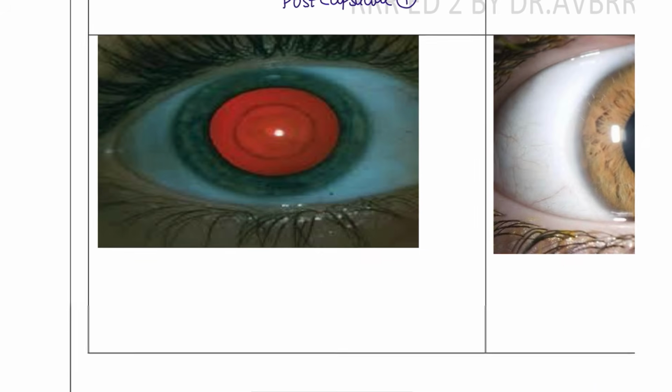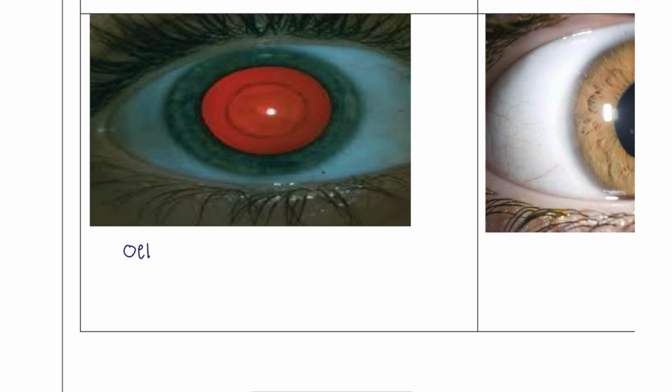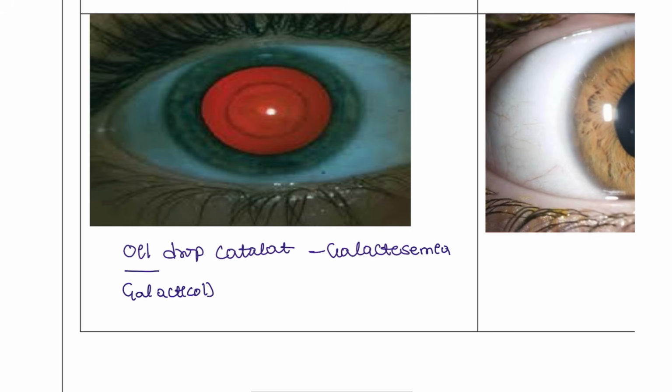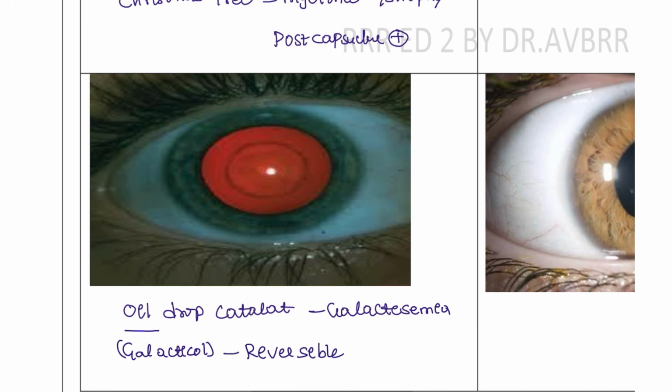Okay, next, another cataract. This is the oil drop cataract. Oil drop cataract is seen in galactosemia. These patients have this oil drop because of galactitol. Galactitol, the metabolite, is going to cause this. And this one is reversible without an operation, that is the galactosemia, and it can be bilateral at a time also. That is also seen.